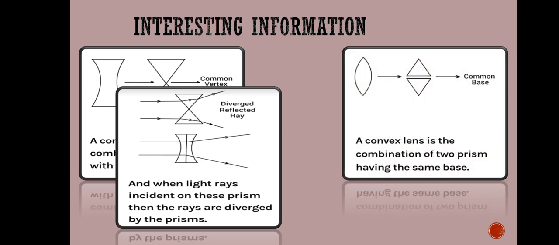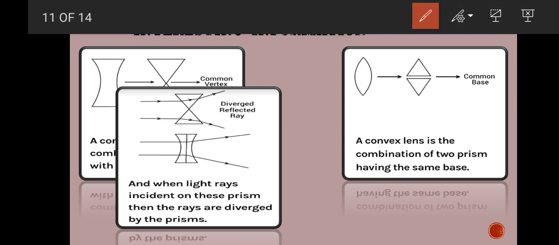A convex lens is the combination of two prisms having the same base. Here you can see the shape of the convex lens. It is thicker at the middle and thinner at the edges. If two prisms are joined such that they have a common base, they can behave as a convex lens.